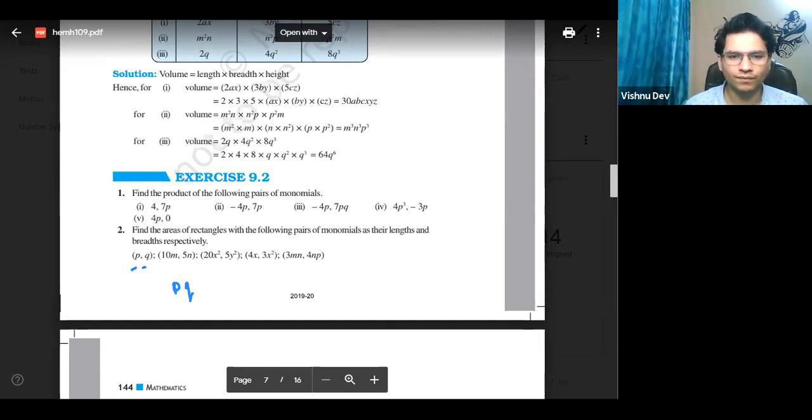Sir, can we write square unit? Square units you can write. So it is PQ square units. But unit is not given. They ask to find just the value, so you don't have to worry about the units. Yes, okay, sir.